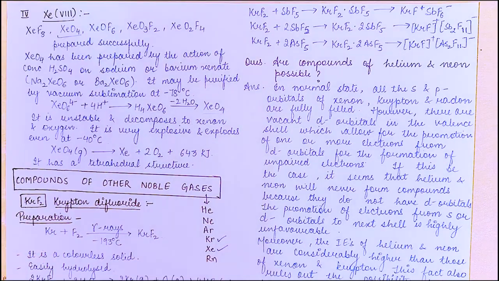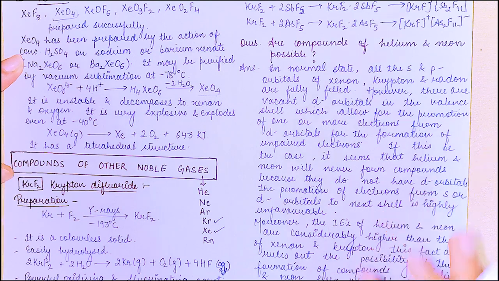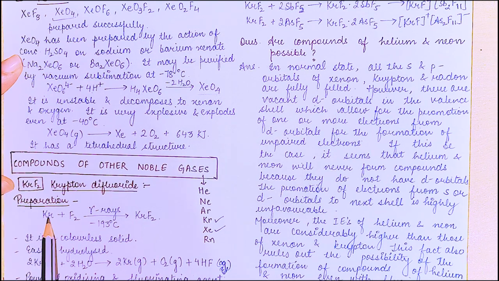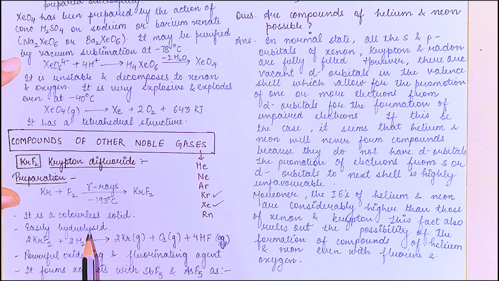Now, let's see the compounds of other noble gases. Here we have krypton difluoride, right? Preparation: krypton and addition of fluorine in the presence of gamma rays at -193 degrees Celsius gives krypton difluoride. It is a colorless solid, easily hydrolyzed.